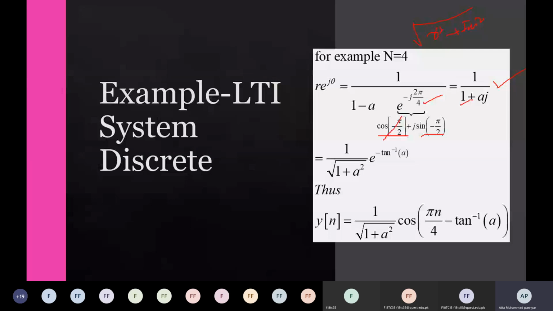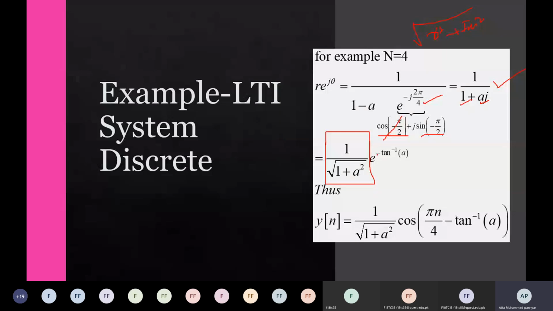And what is the coefficient for the imaginary number? a. So the square root of 1 squared plus a squared. This is the magnitude. And if you compute the angle, that must be equal to the tangent inverse of imaginary over real. The imaginary coefficient is a, and a divided by 1 is again a. So minus tangent inverse a.